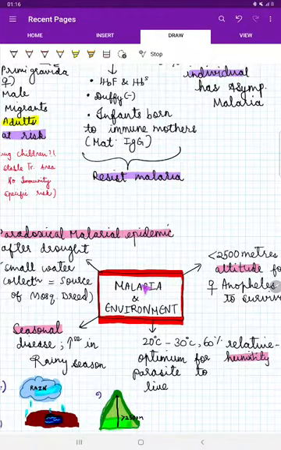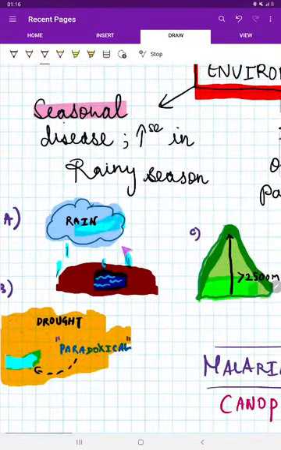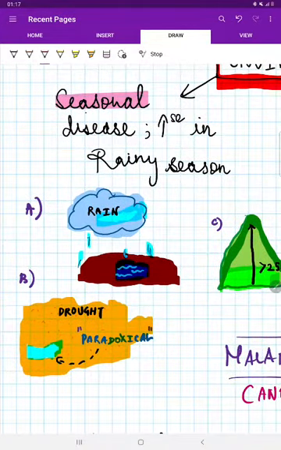Now, coming to the relation between the weather and malaria. Simple. I have given it in this diagram. There is a place with rain, there is a drought, and there is a mountain. In rain, we know there is water stasis, which predisposes to the breeding of the vector, and yes, we know there is an increase in the burden of the disease. Now coming to drought, what happens? There is a paradoxical increase in malarial cases, called a paradoxical malarial epidemic.